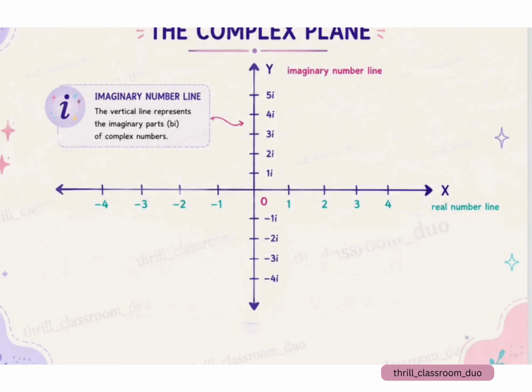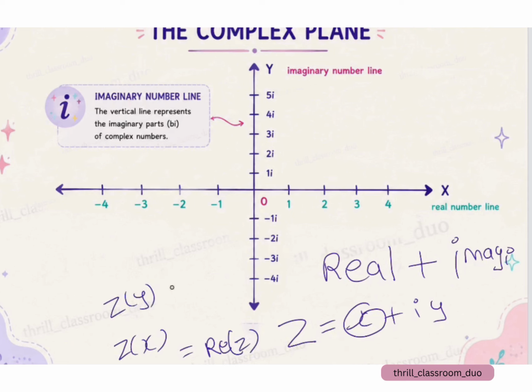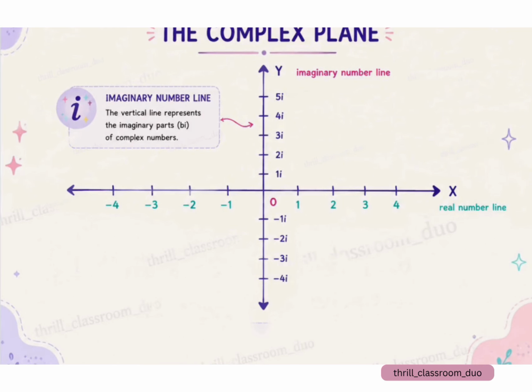In conclusion, we can say that a complex number is nothing else but a combination of real numbers plus imaginary numbers, and it is written as z equals x plus iy, where x is written as Re z and y is written as Im z, where Re is the real part and Im is the imaginary part. Hope you understood what complex numbers are.